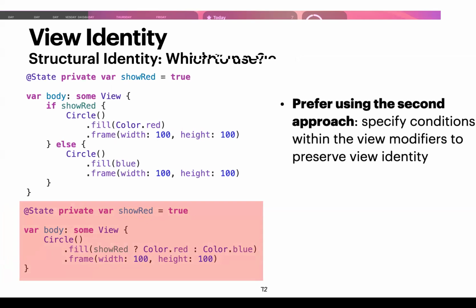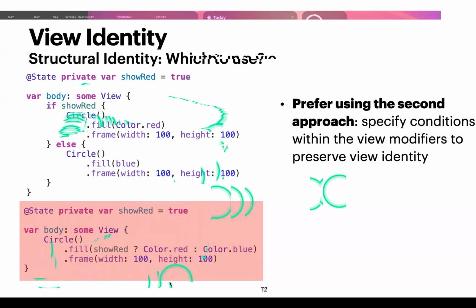So when it comes to structural identity, which one do you use? Do you use this one with the conditional, or do you use the one with the ternary operator with just a single view? Apple recommends you prefer the second approach, highlighted in red, so that it doesn't need to destroy the previous view and create the new view. So it's more performant. And usually the behavior that you want is the one showing here.